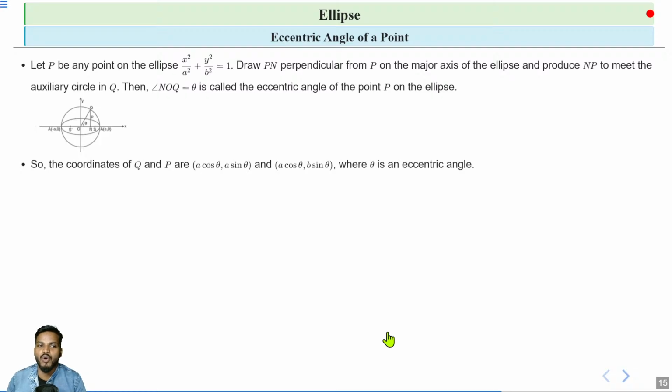So the coordinates of Q and P. Now we can write the coordinates of points on the ellipse, Q and P, by using the eccentric angle. If theta is the eccentric angle, then the coordinates of Q and P are a cos theta, a sin theta, and a cos theta, b sin theta.